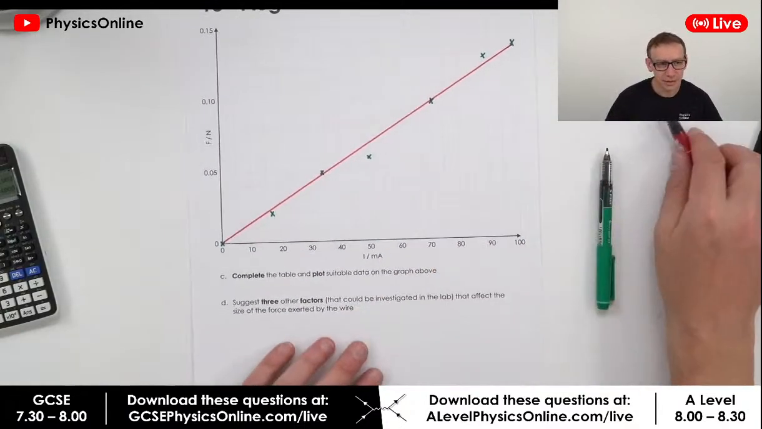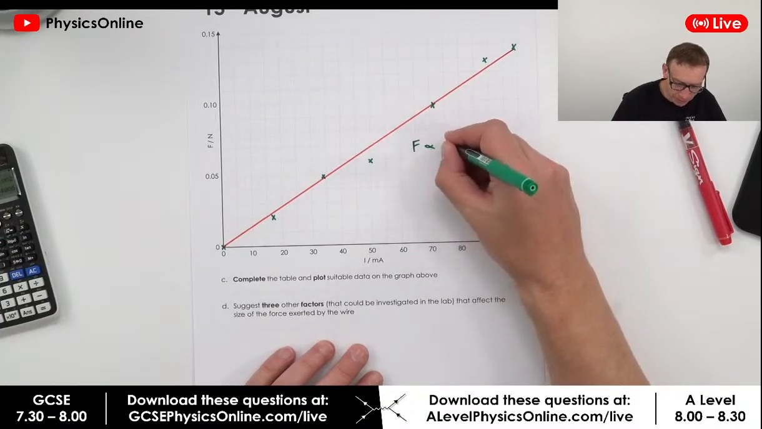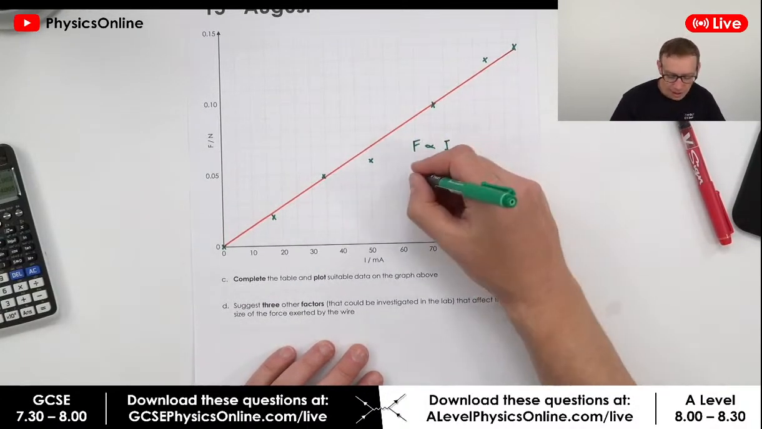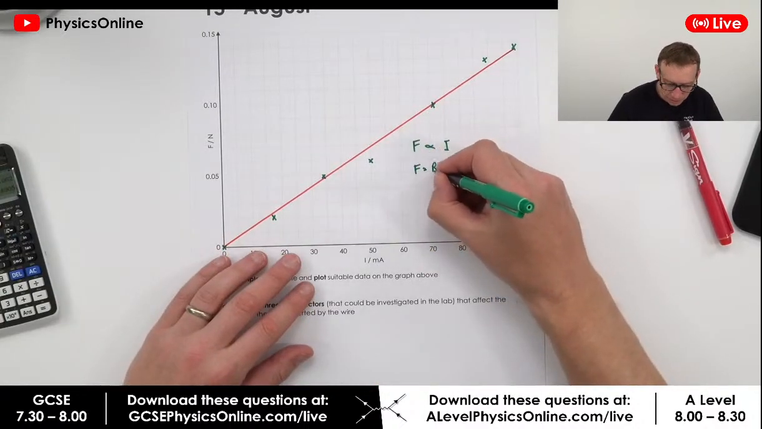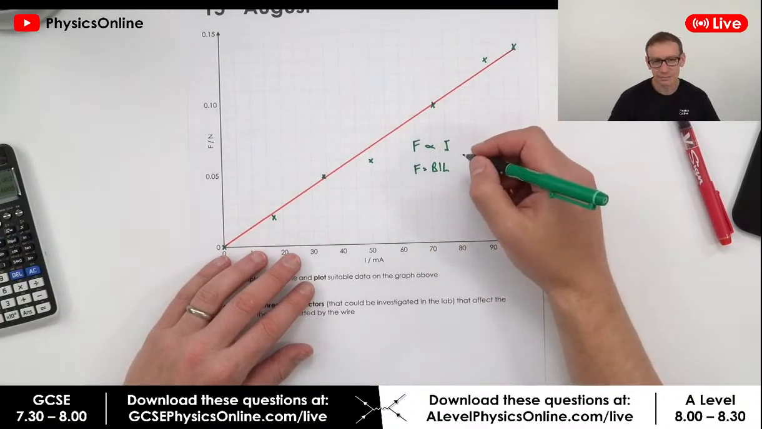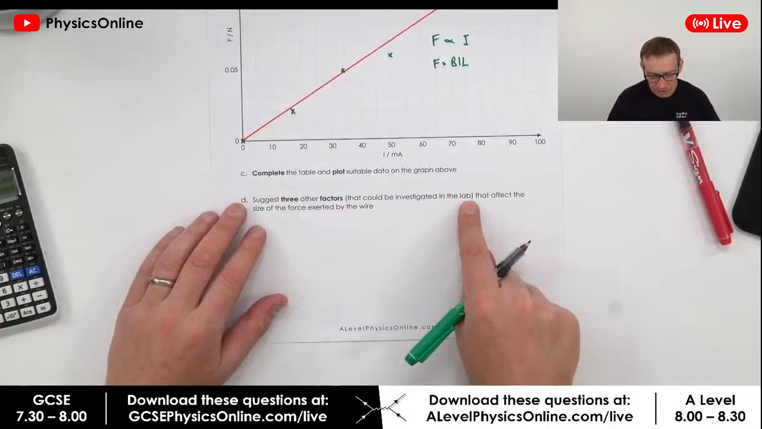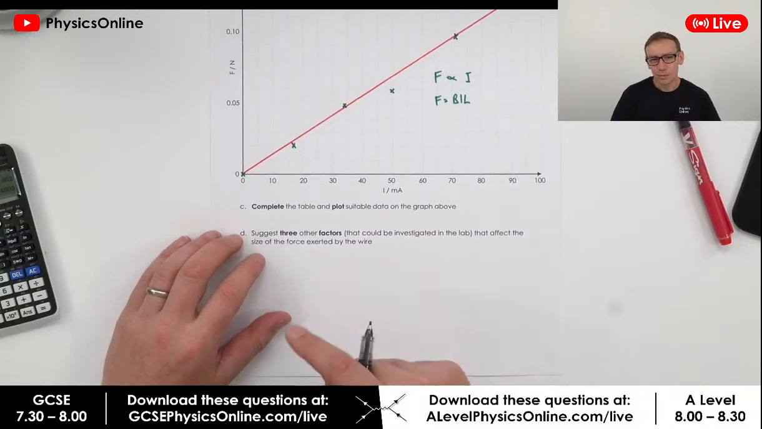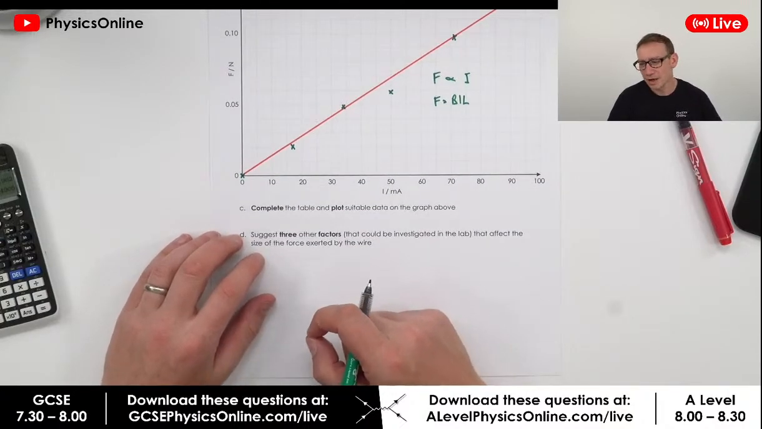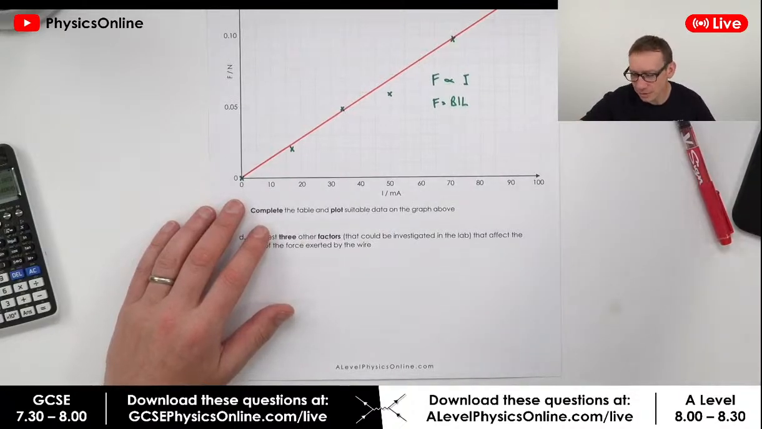So there we go. I think what this does show is that the force is actually proportional to the current, and therefore F, this leads on to F equals BIL. Or does it? Well, what we can do is investigate other factors that could affect the size of the force exerted by the wire. So what else would maybe change the force that's felt by the yoke?